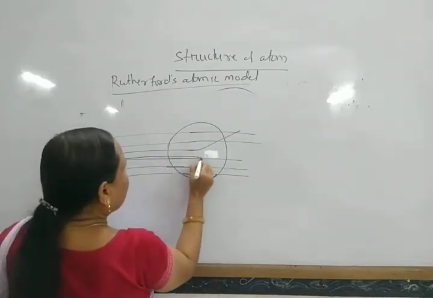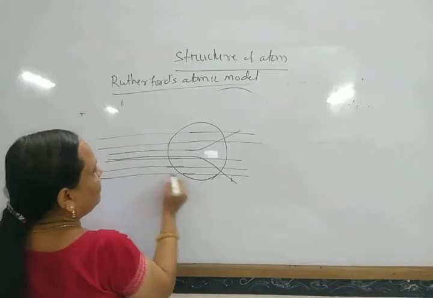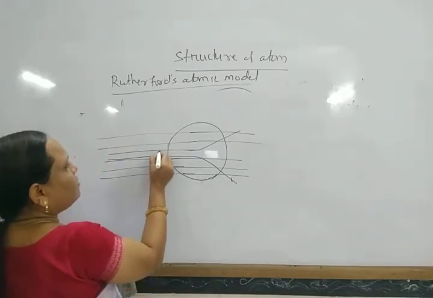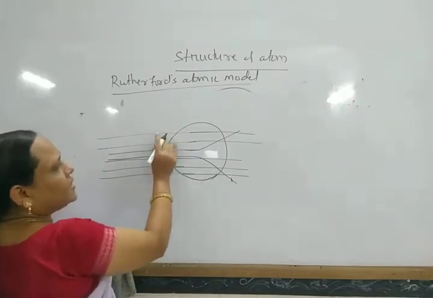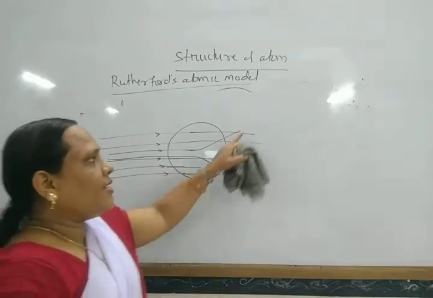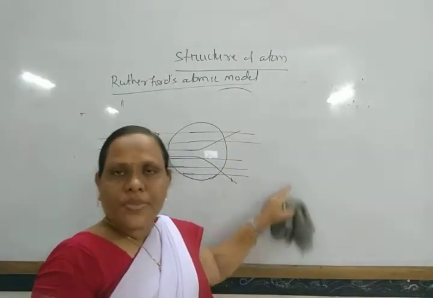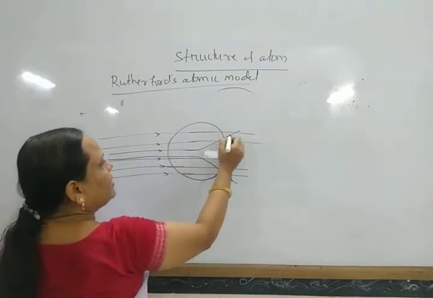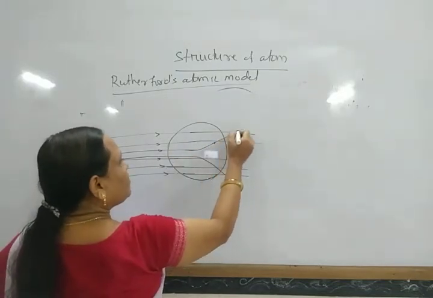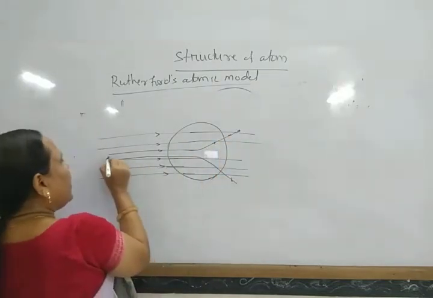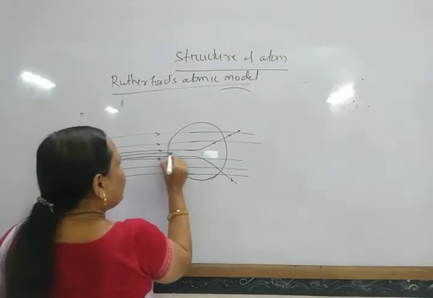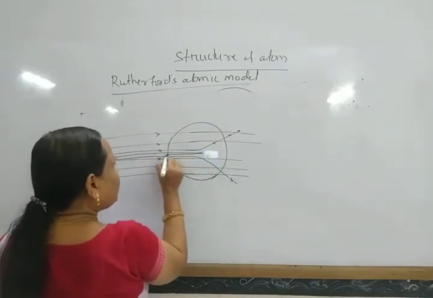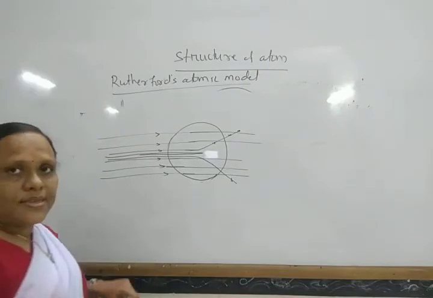Very few alpha particles are deflected. So maximum alpha particles pass through it and cause this glow, and very few alpha particles are deflected through different angles, and a very small number regain their path.